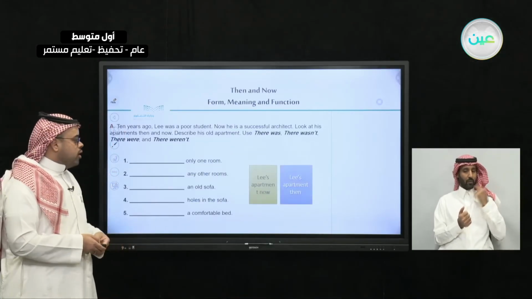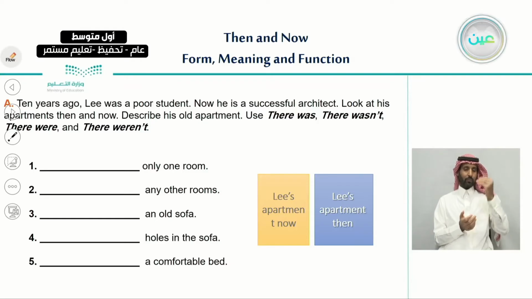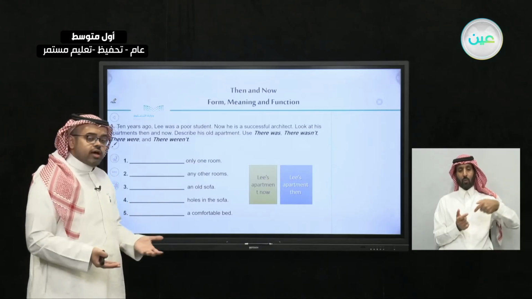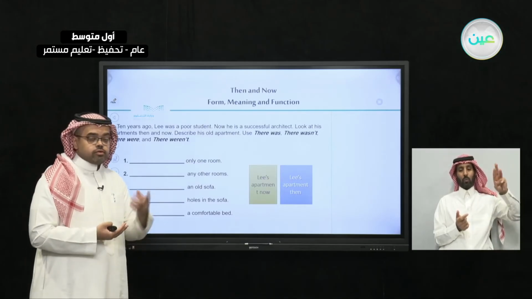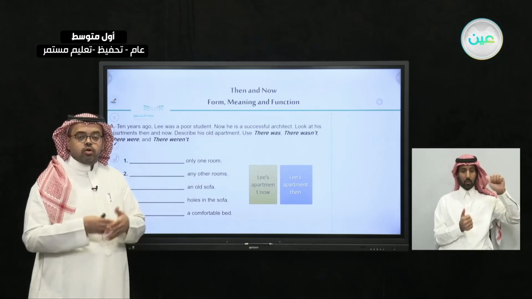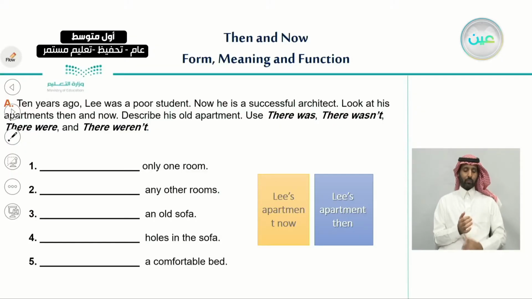Let me show you. Let's do the first one as an example. In this exercise, the items are already written here. So we need to decide whether to use there was or there were. As we have said, we use there was for singular, and there were for plural or more than one thing. So let's read the sentence before we decide.